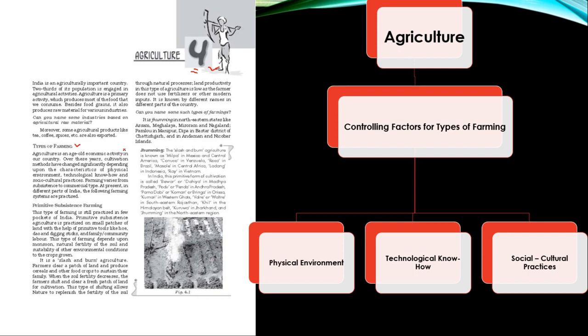The first thing which is very important here is to understand that India is basically an agriculturally important country. 2/3 of its population is engaged in agricultural activity. Agriculture is the primary activity which produces most of the food that we consume. Besides food grains, it also produces raw material for various industries. So from this paragraph, you can also write down a question, which you can get for 5 marks: Highlight the importance of agriculture for a country like India.